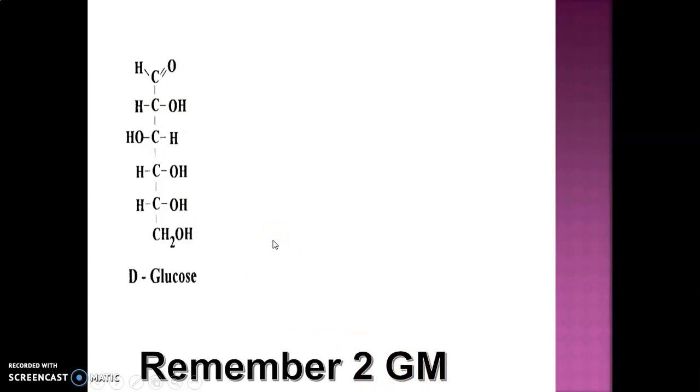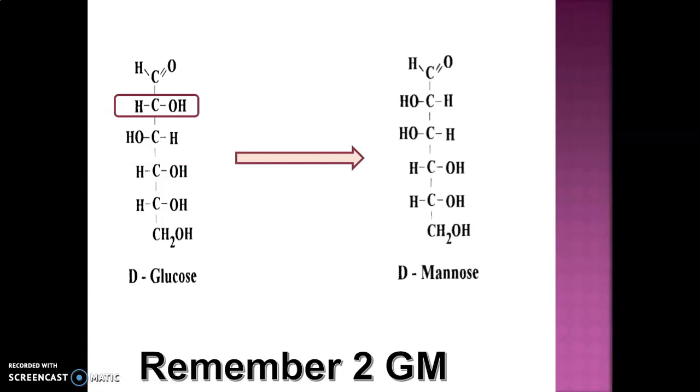In case of glucose, at the second position, the position of H and OH group is like this. So in case of D-mannose, you just want to shift the position of H and OH group. Further structure of D-mannose and glucose will remain same.